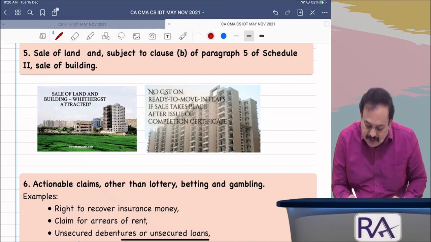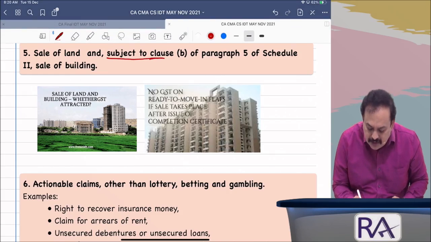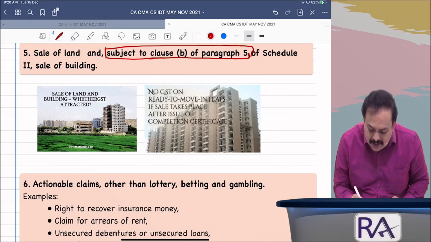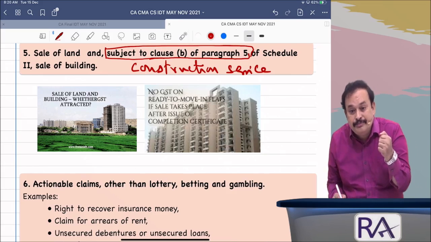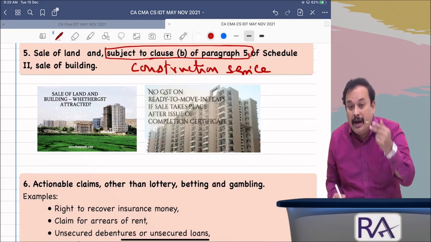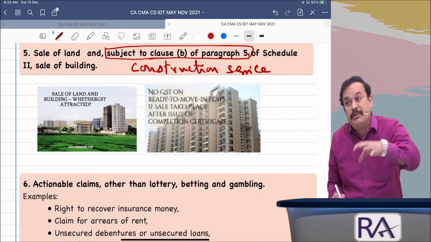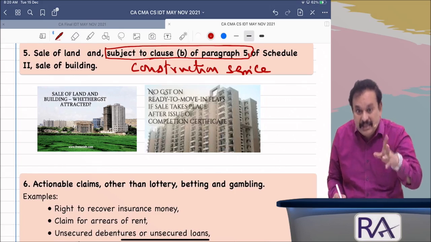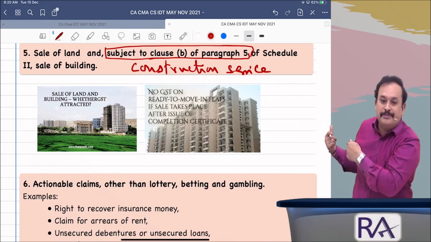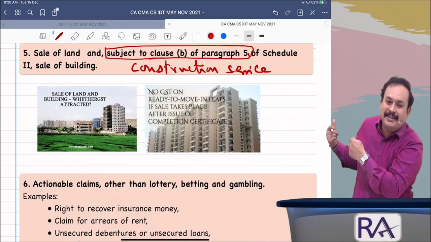Look here, this particular subject falls under class B, that means construction service. When it is construction service, payment should be received before obtaining the completion certificate or ready to occupy. At that time it is a supply of service. If it is a supply of service, it doesn't come under the exclusion list. Got the clarity? It doesn't come under the exclusion list.